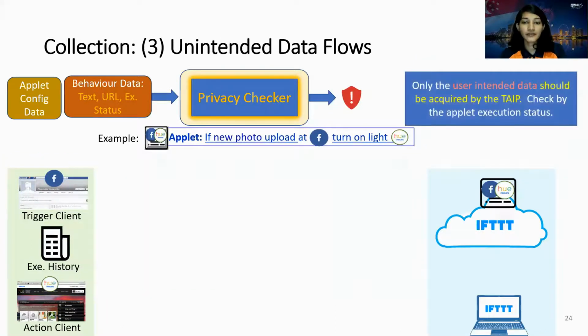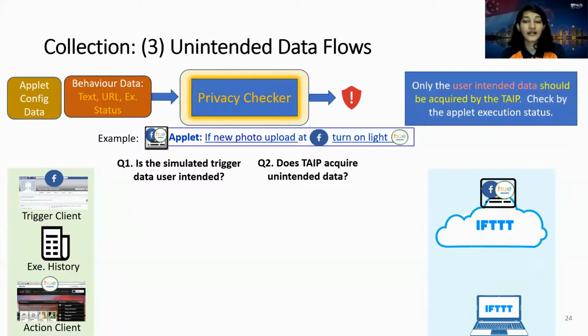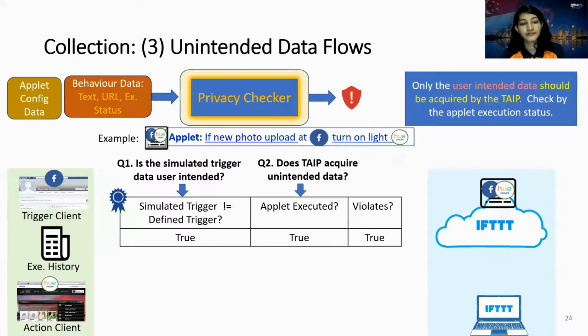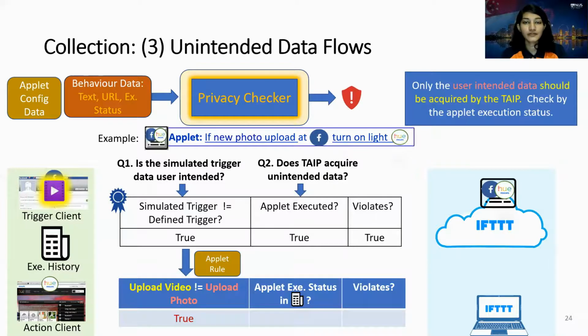To check unintended data flows, we answer the questions. Is the simulated trigger data user intended? And does type acquire unintended data? The rule is that if the simulated trigger is not equal to the defined trigger but applet executed, implying that the type has acquired the data, then this violation exists. To check the first condition, we refer to the applet rule. We simulated upload video, which is not equal to the defined trigger. Next, to check the second condition, we refer to behavior data. So in this case, the applet was not executed, so it's false and this violation does not exist.